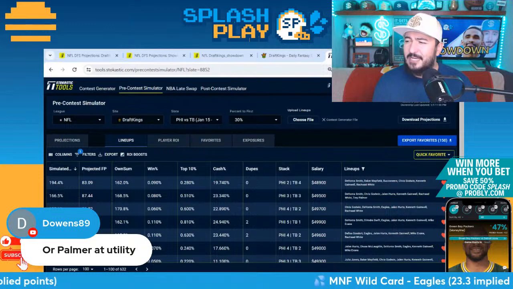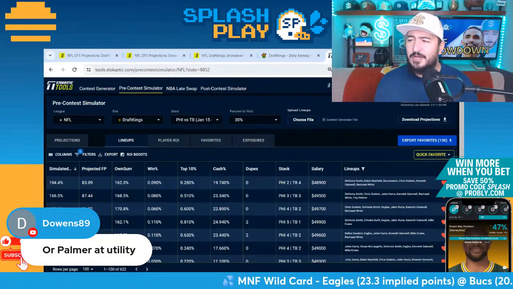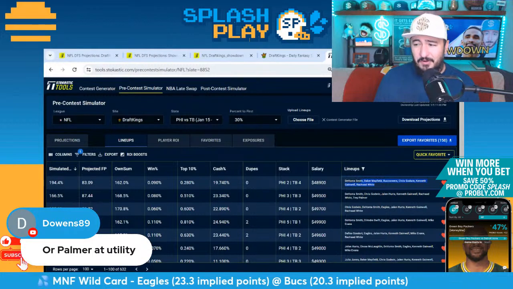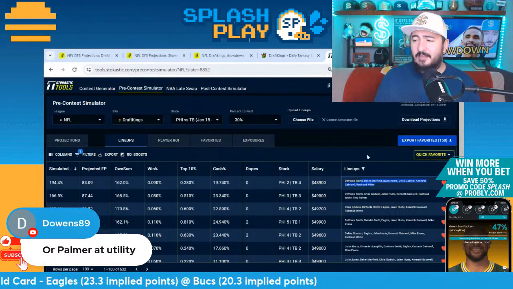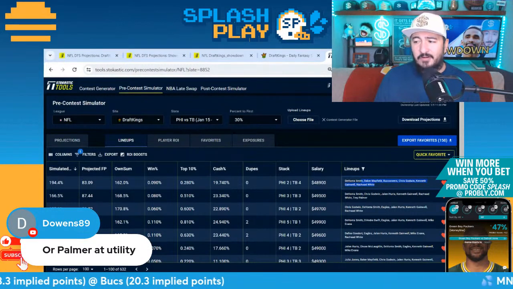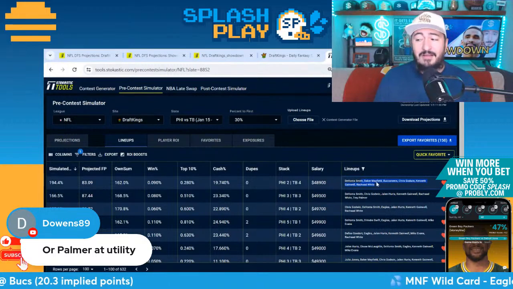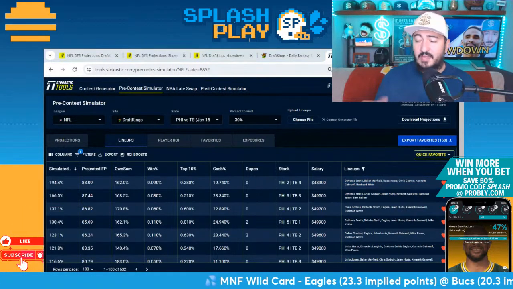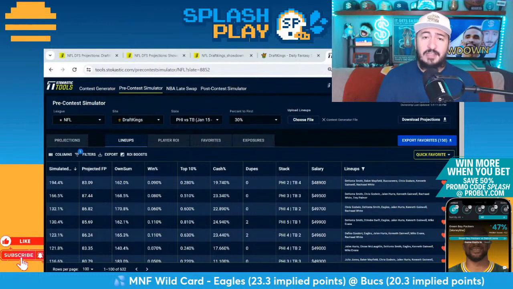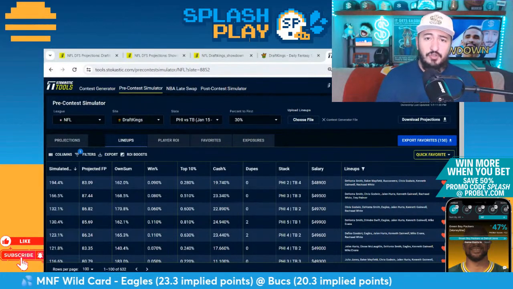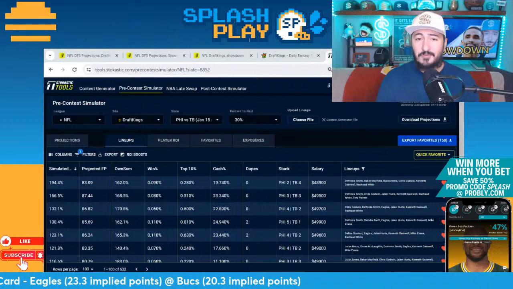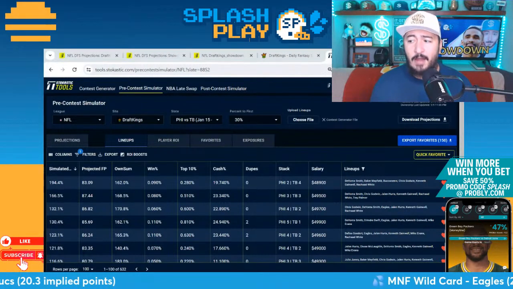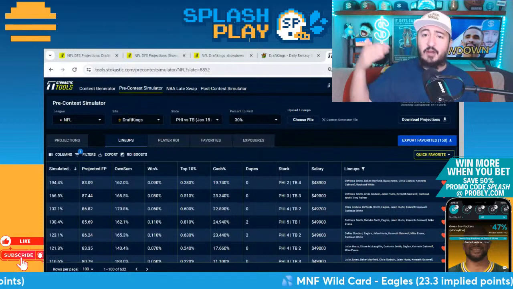But Devonta Smith, Baker Mayfield, Bucs, Chris Godwin, Gainwell, Rachaad White. So we're getting 2 Eagles in this one. We are fading Jalen Hurts in this one, so that's probably why the ROI is going to be a little bit on the higher end. 48.9 salary as well. Bucs dominant build. So you're pulling a lot of levers here to get unique. That's kind of what you need to do on a slate like this one, especially with the prize pool. Prize pool for the showdown, if you're playing that Millie Maker tonight, it's so heavily weighted toward the showdown. I think 40% of the prize pool goes to first place. So you really do want to be going for these narrow outcomes and things that give you enough levers to get away from the pack.